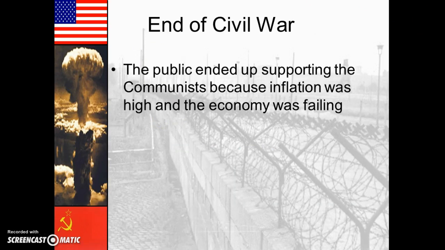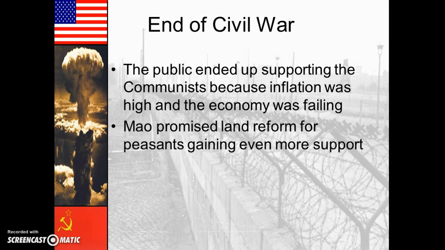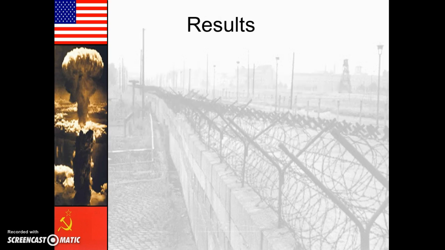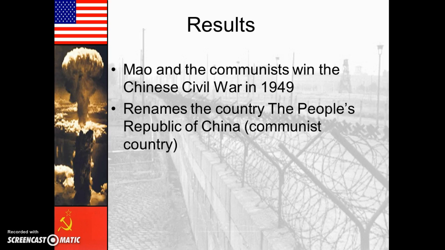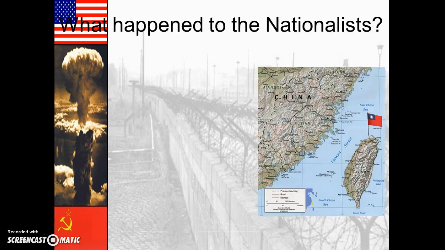Alright, so at the end of the Chinese Civil War, there was support for the communists because inflation, the increasing costs of goods and services, was very high and the economy was falling quickly. And Mao promised reforms that would give the peasants more land and so gained more support. But what happened? Mao and the communists win the Chinese Civil War in 1949, and Mao renames the country the People's Republic of China, and it is, starting in 1949, and remains today a communist country.